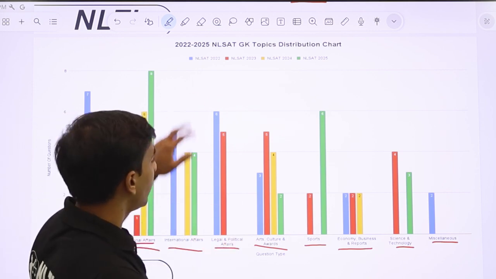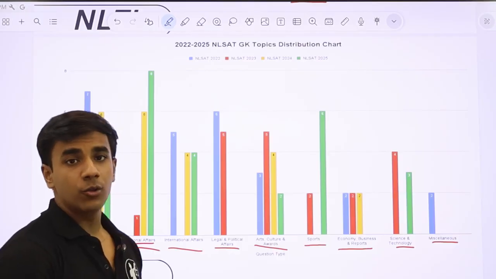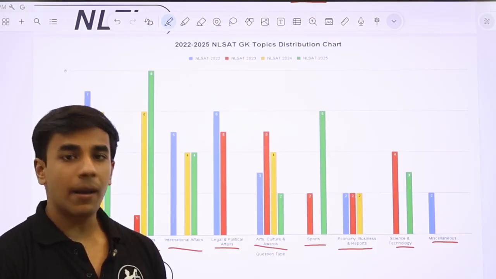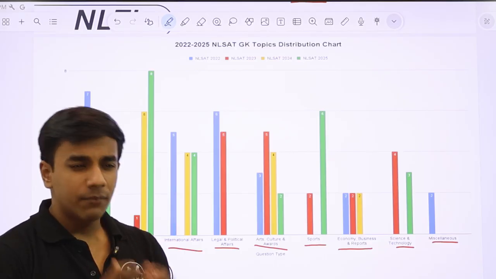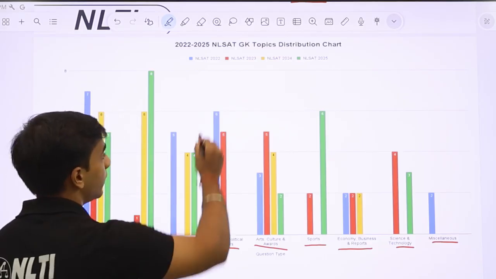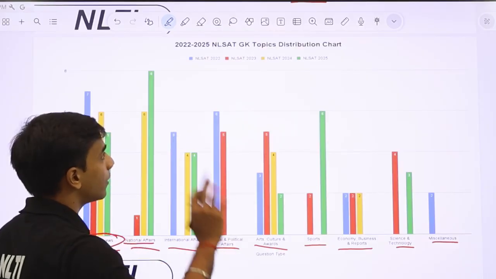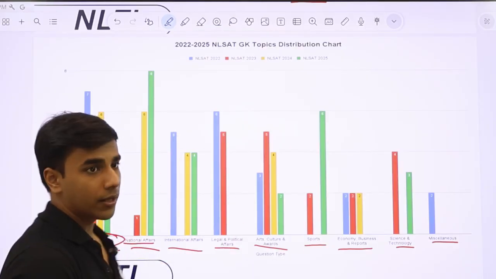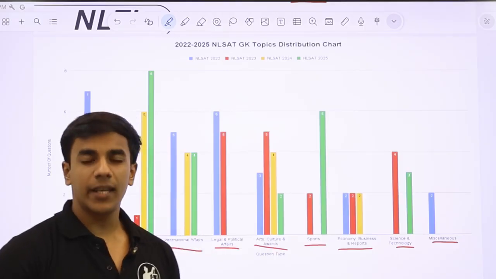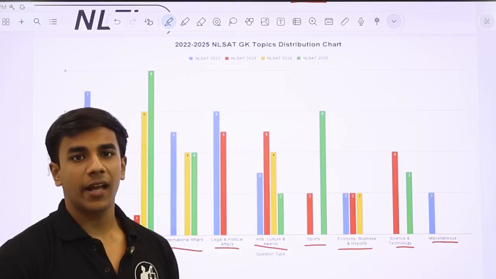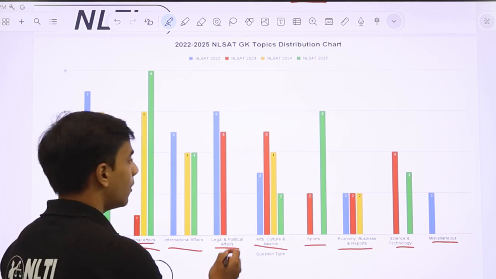You can see in NLSAT 22, as I told you, NLSAT 22 was very similar to CLAT and very dependent on, let's say, text heavy, constitution heavy content. So there was a focus on legal and political affairs in NLSAT 22. But after that, in NLSAT 24 and 25, there has been no question asked on legal and political affairs, primarily because these are very contentious and they don't want to trigger any person or any other entity.